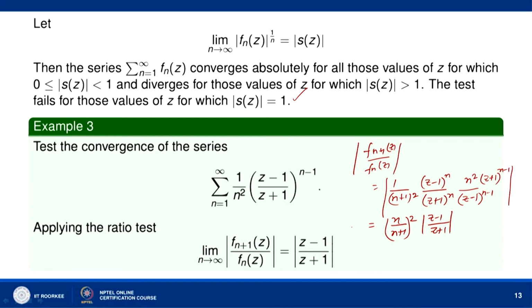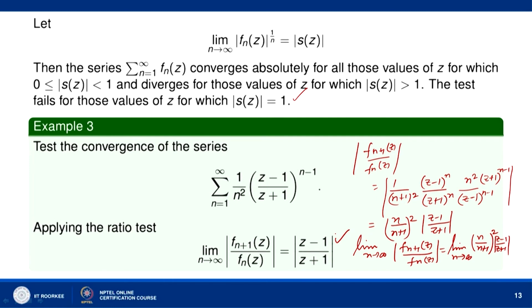So, the limit of this ratio: limit n tends to infinity mod of f n plus 1 z over f n z will be equal to limit n tends to infinity n over n plus 1 whole square into mod of z minus 1 over z plus 1. Here n over n plus 1 goes to 1, so this is equal to mod of z minus 1 over z plus 1.